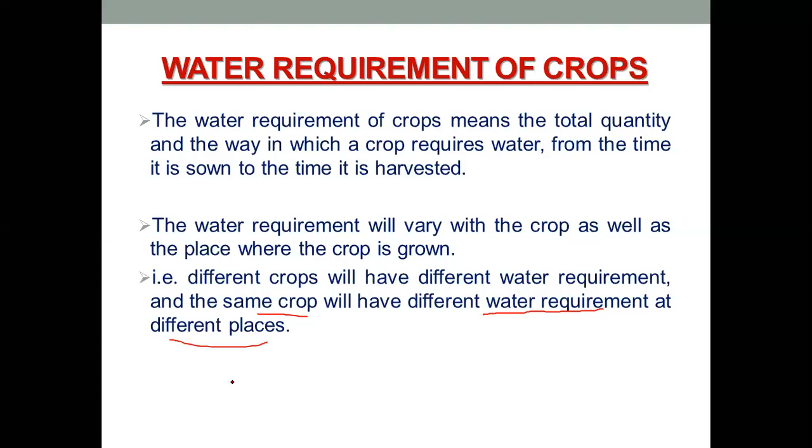Different soils require different amounts of water. Each soil has different properties when it comes to taking water, as well as the path which the water will take through the soil, whether it will permeate easily in the soil,